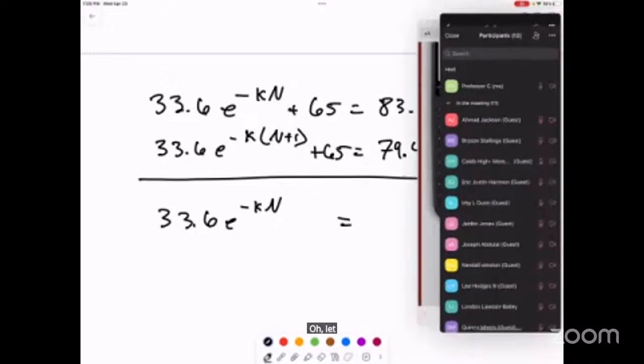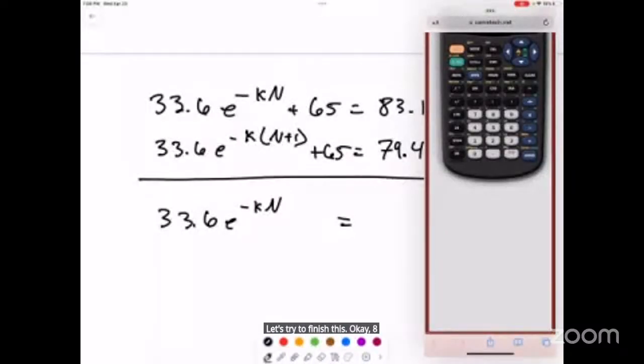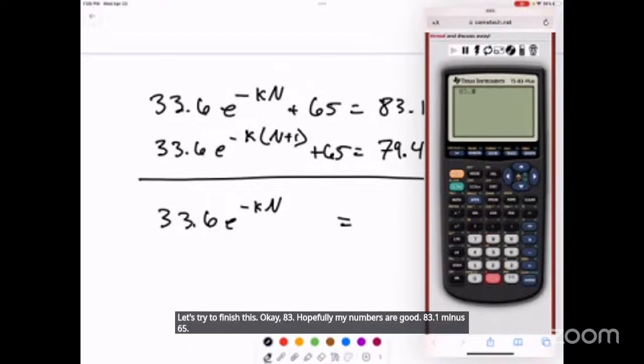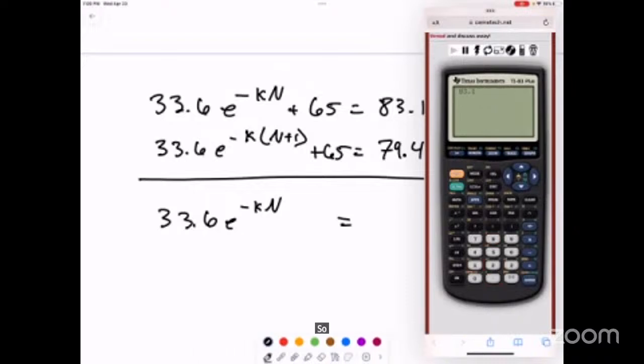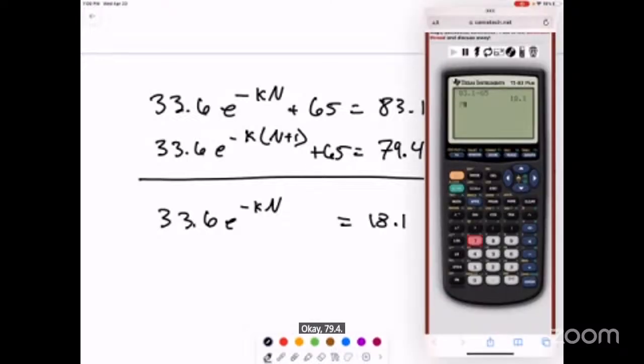Let's try to finish this. 83.1 minus 65, so we get 18.1 there. Then 79.4 minus 65 gives 14.4 for this other one.